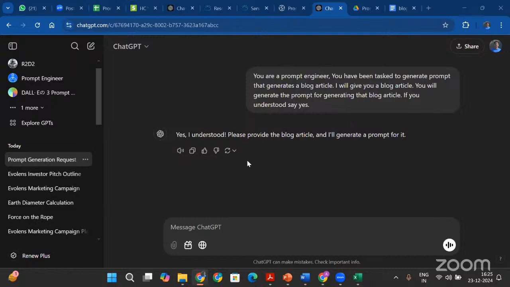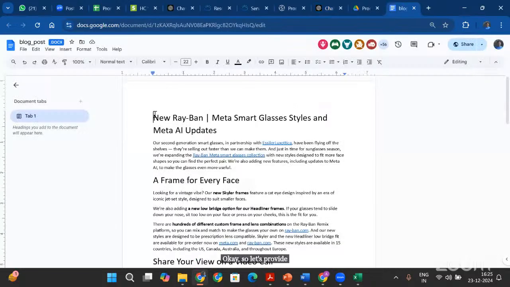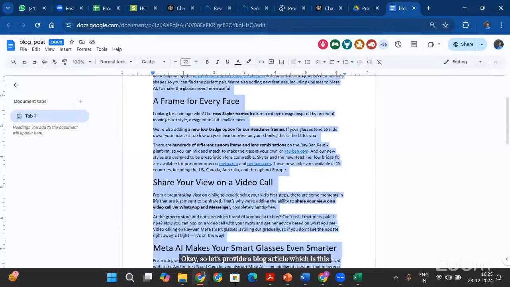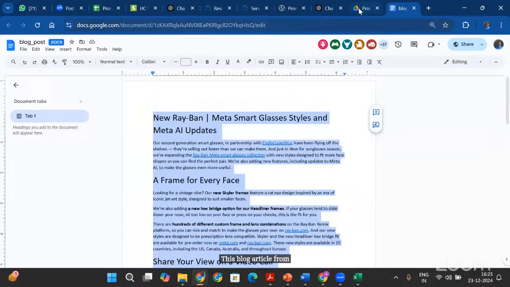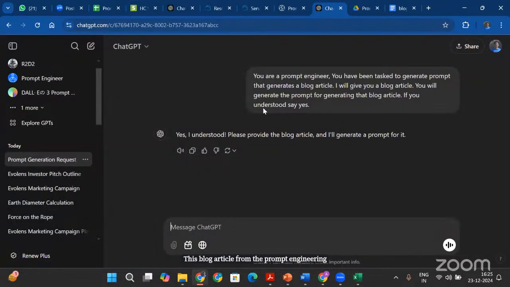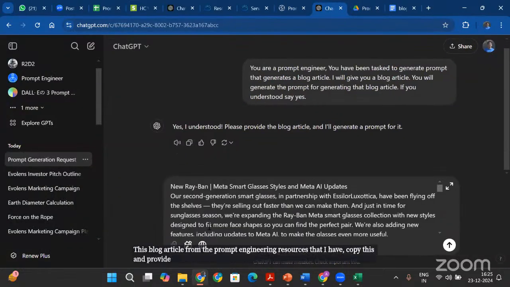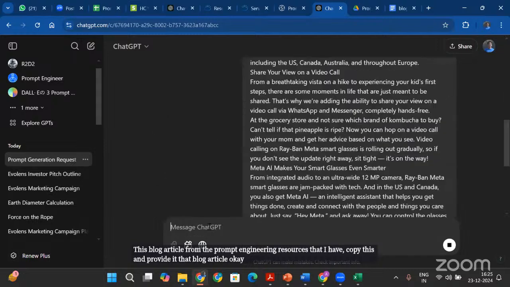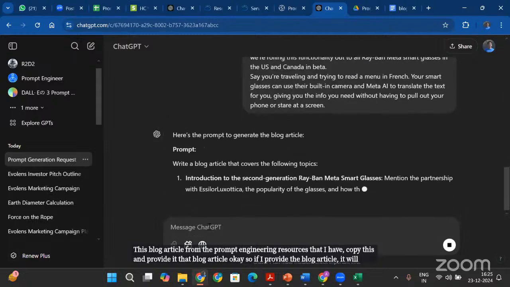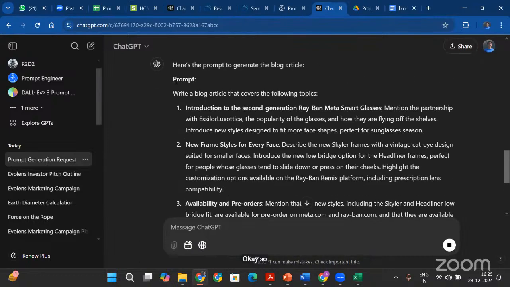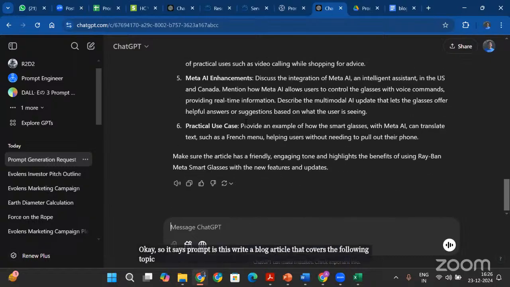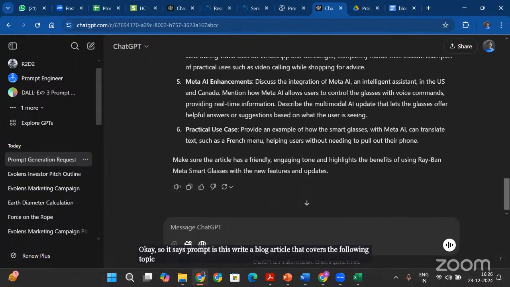Okay, so let's provide a blog article, which is this, and copy this blog article from the prompt engineering resources that I have. Copy this and provide that blog article. Okay, so if I provide the blog article, it will generate the prompt. Okay, so it says the prompt is this: write a blog article that covers the following topic, and it generates this